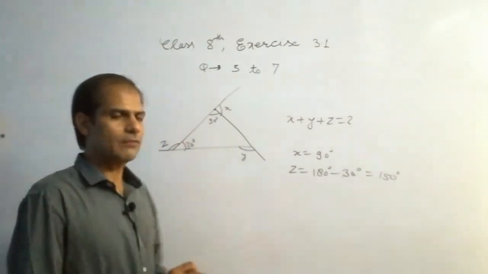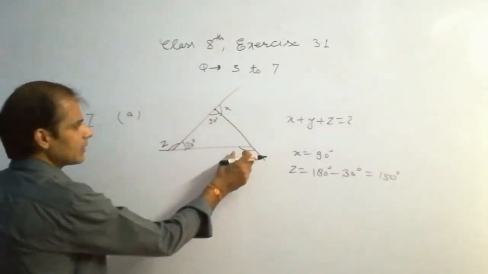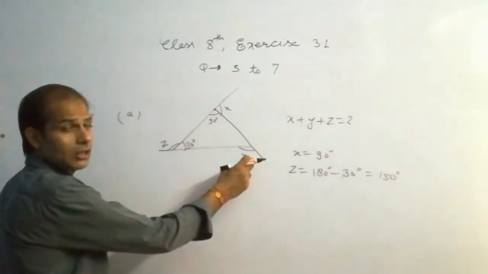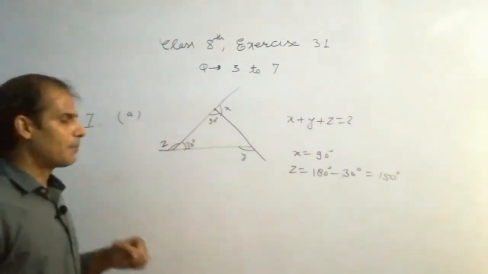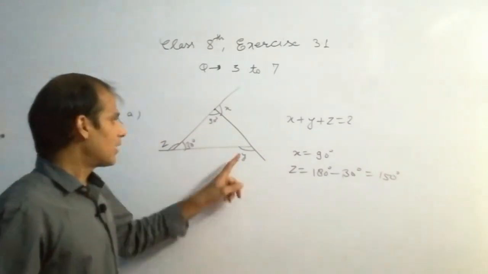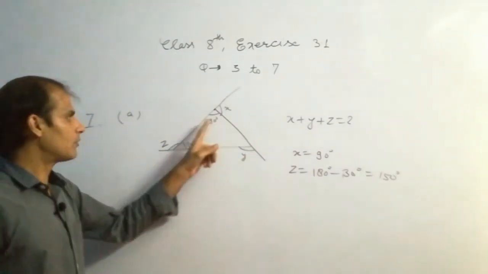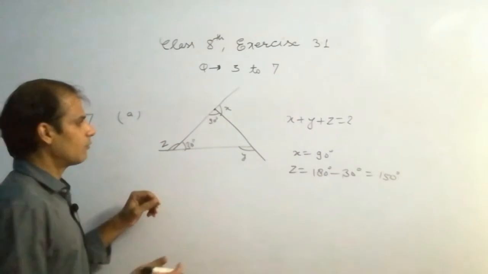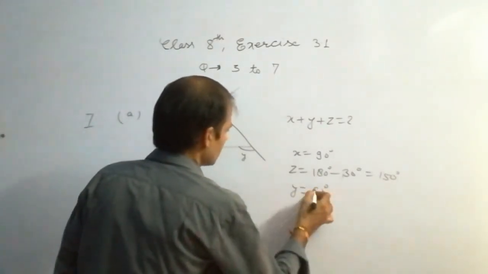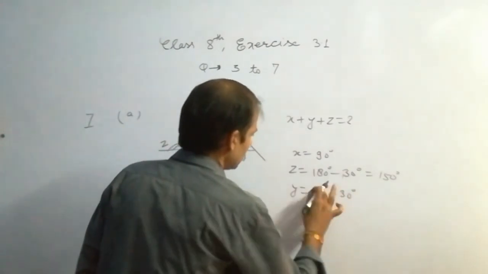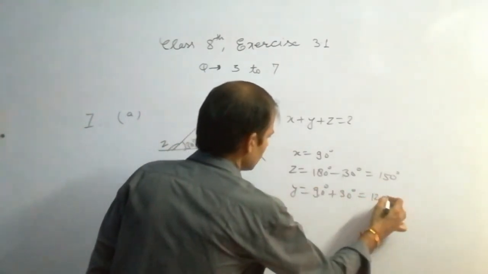So how will we find y? This is an exterior angle, it is equal to the sum of opposite interior angles. In any triangle, as you have studied in 7th class, the exterior angle is equal to the sum of opposite interior angles. So y will be 90 plus 30, that is 120.